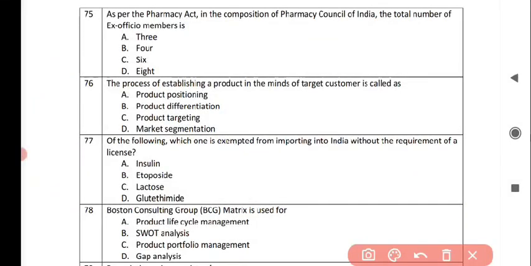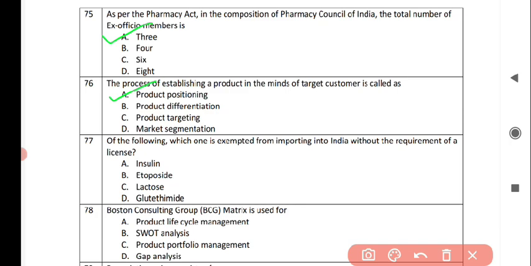The next question is, as per the Pharmacy Act, in the composition of Pharmacy Council of India, the total number of ex officio members is, and the correct answer is option number A, 3. Next question is, the process of establishing a product in the minds of target customer is called as, and the correct answer is option A, product positioning.